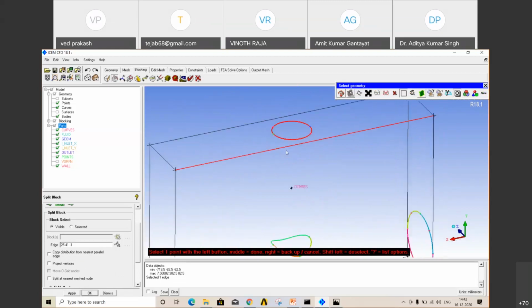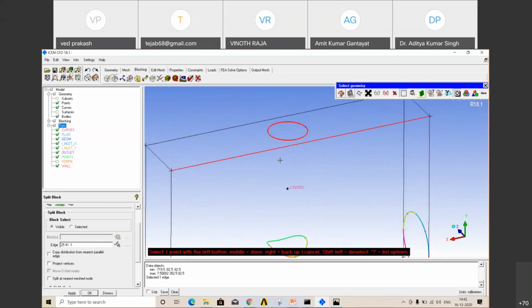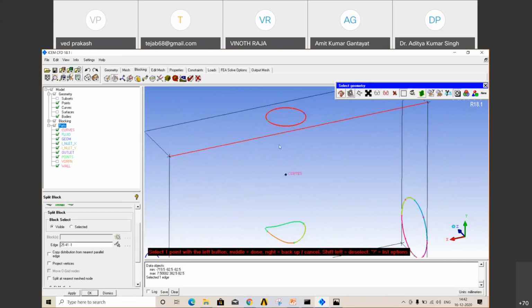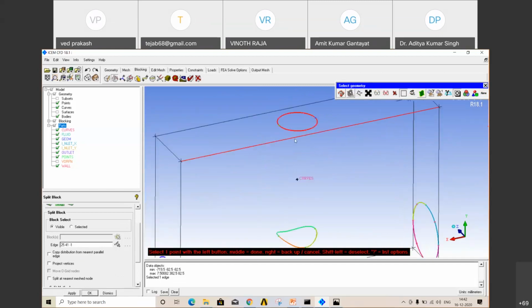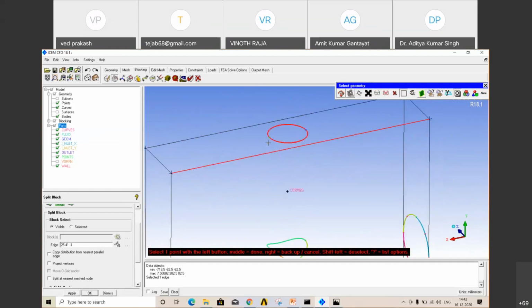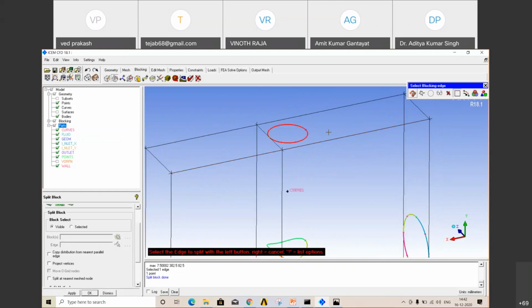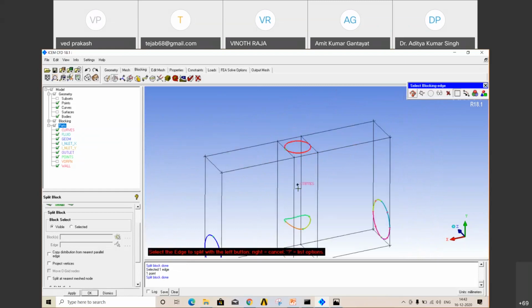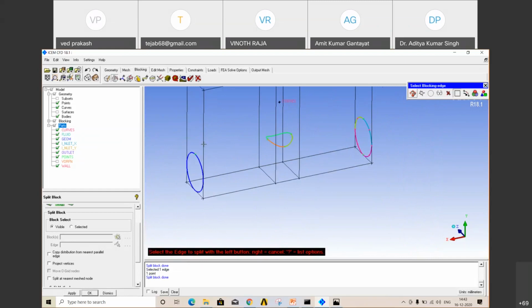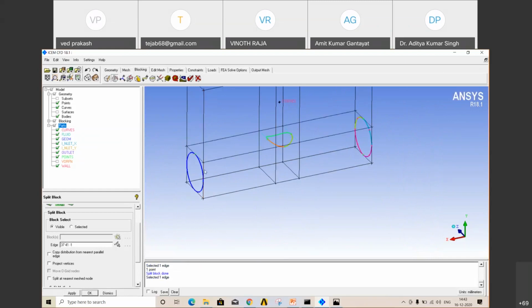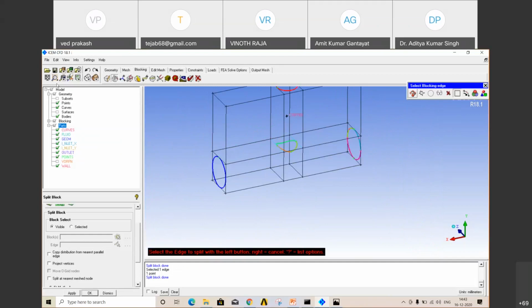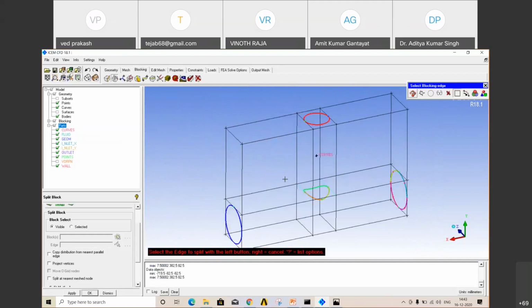How to drag? I'm dragging. Just press Control and with the help of your middle mouse button, press middle mouse and you can rotate or drag your geometry and select one point. I have selected the curve, then select one point along this. It is divided. Again, same procedure. Select curve, points. All right. Now here I require one. Select curve, point. Now we have divided our block.